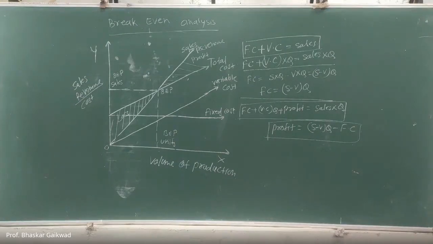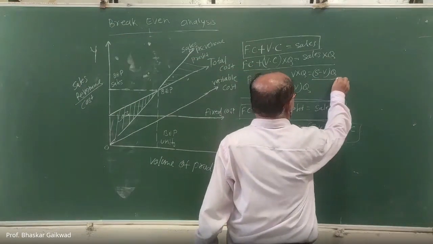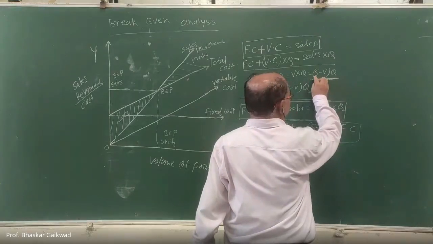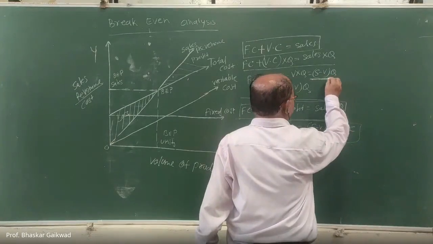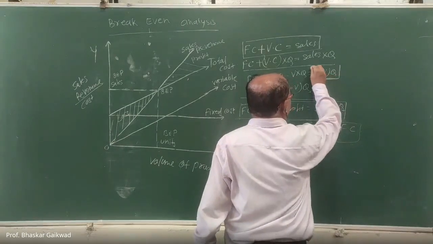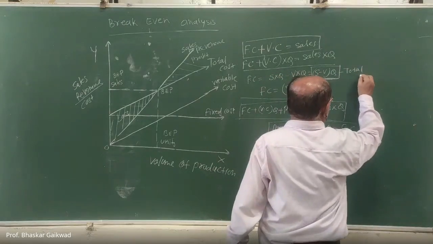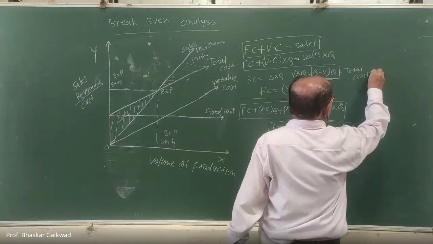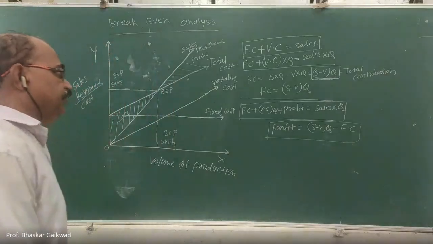Now within this equation, certain names are given. Which names they have given, that I am going to write. So here this name is there: sales minus variable cost per unit into quantity. Now this name is given, it is called total contributions. This is called total contributions.